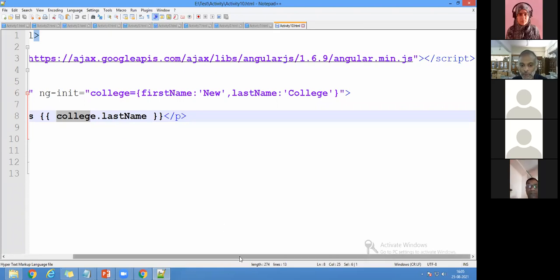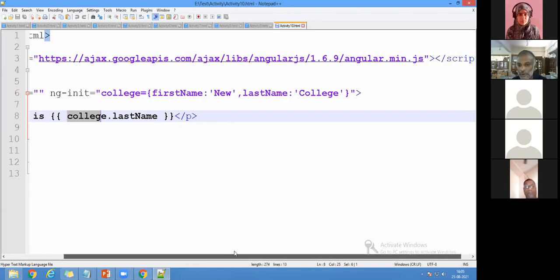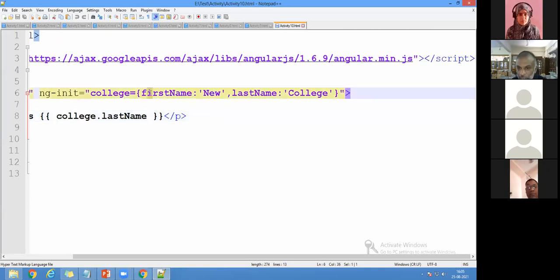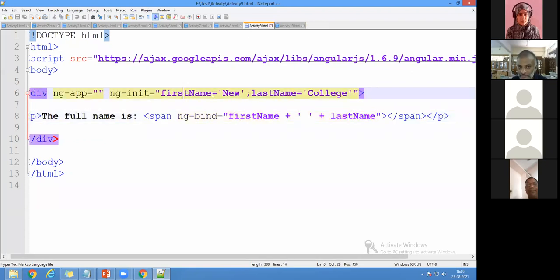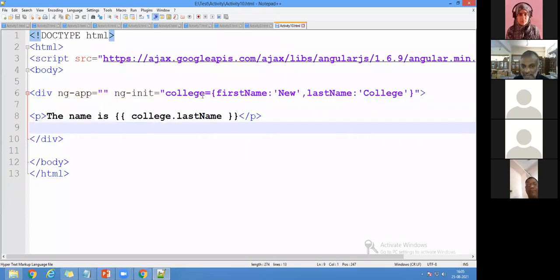That's good. So the output will be, you can see here, college. So you can write whatever attributes. Even if you go for an Amazon product, your product consists of n attributes, and all n attributes you can display. And whichever attributes you want to select, you can select with that concept. So when you come here, you see the same first name and last name but without an object. But in activity 10, I have created a name called college, so with objects we are going to do it here.